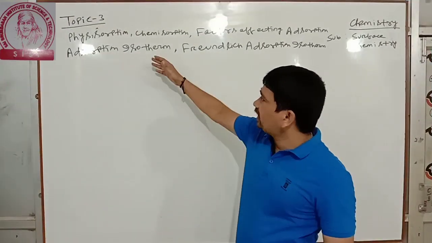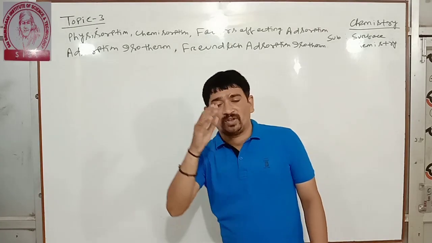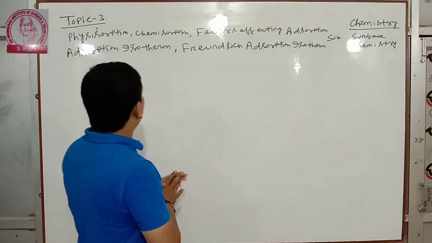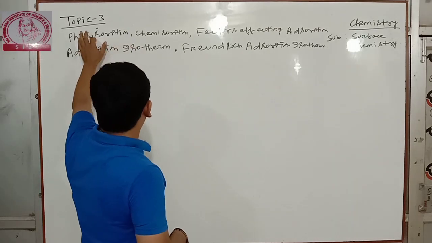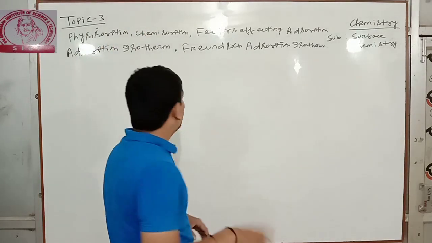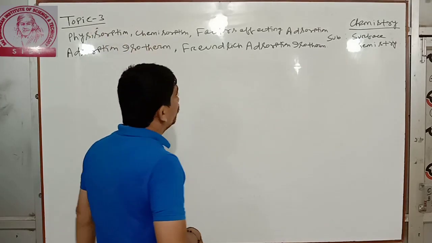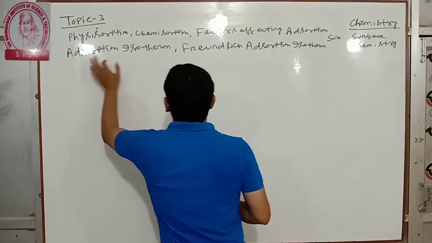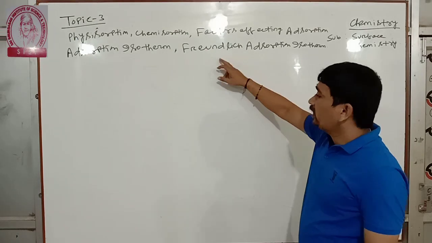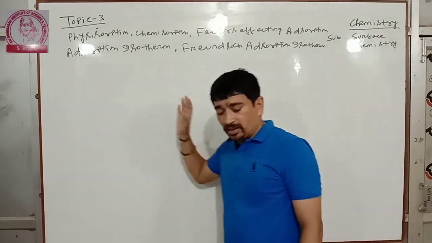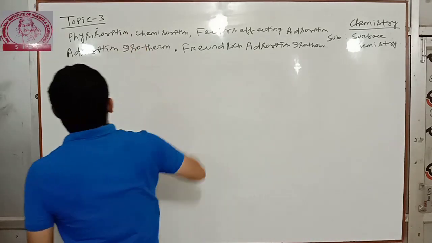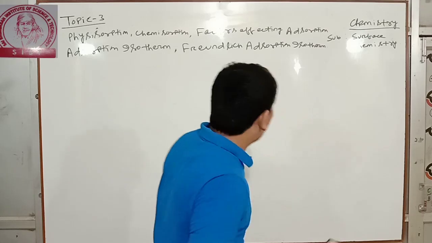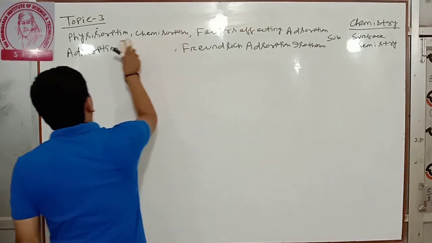Today's class topic 3 in surface chemistry is types of adsorption. Here we will discuss types of adsorption, absorption, chemsorption, and the difference between absorption and chemsorption. Next, the factors affecting adsorption. Third is the adsorption isotherm, and fourth is the adsorption isotherm. We will discuss these things in this class. Before that, first I will mention types of adsorption.